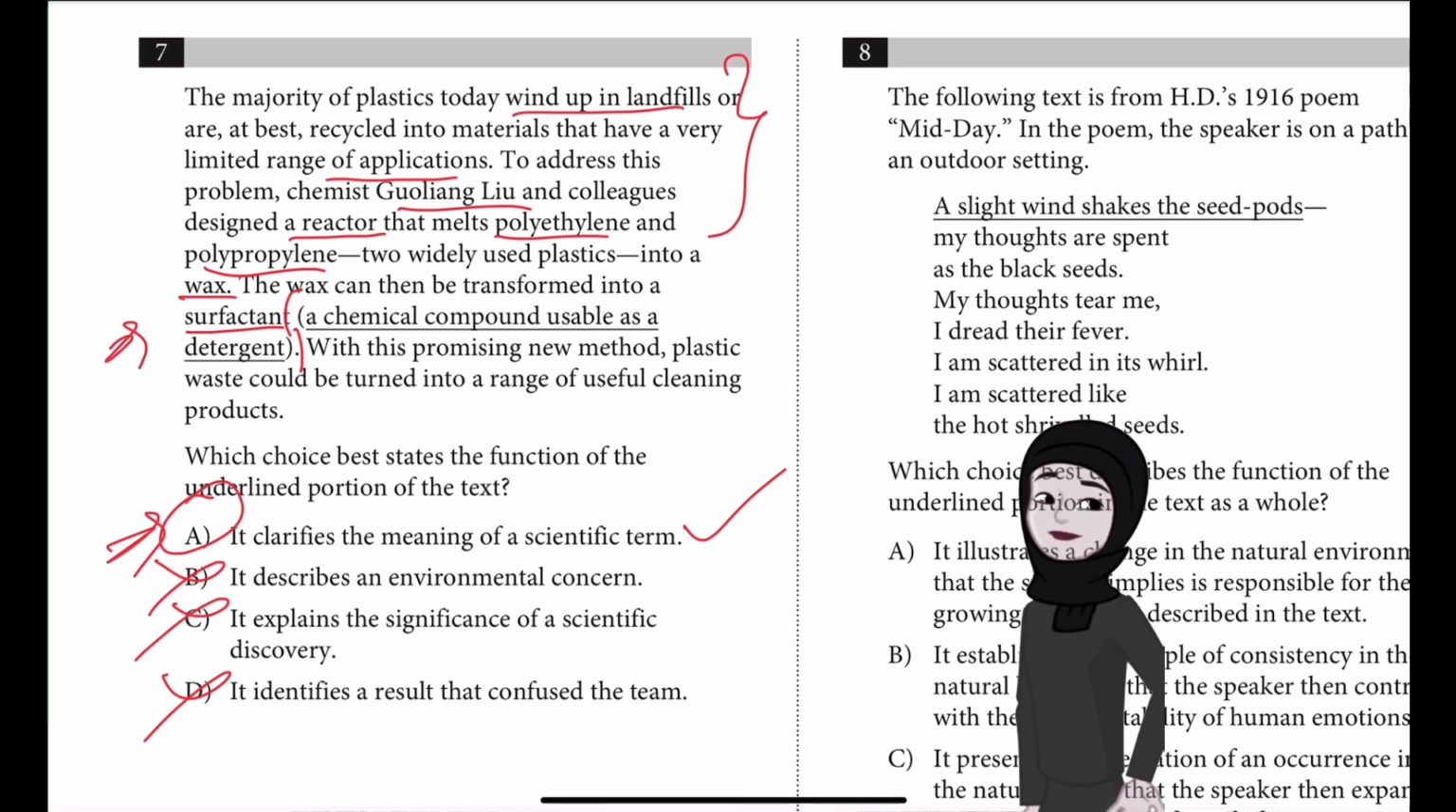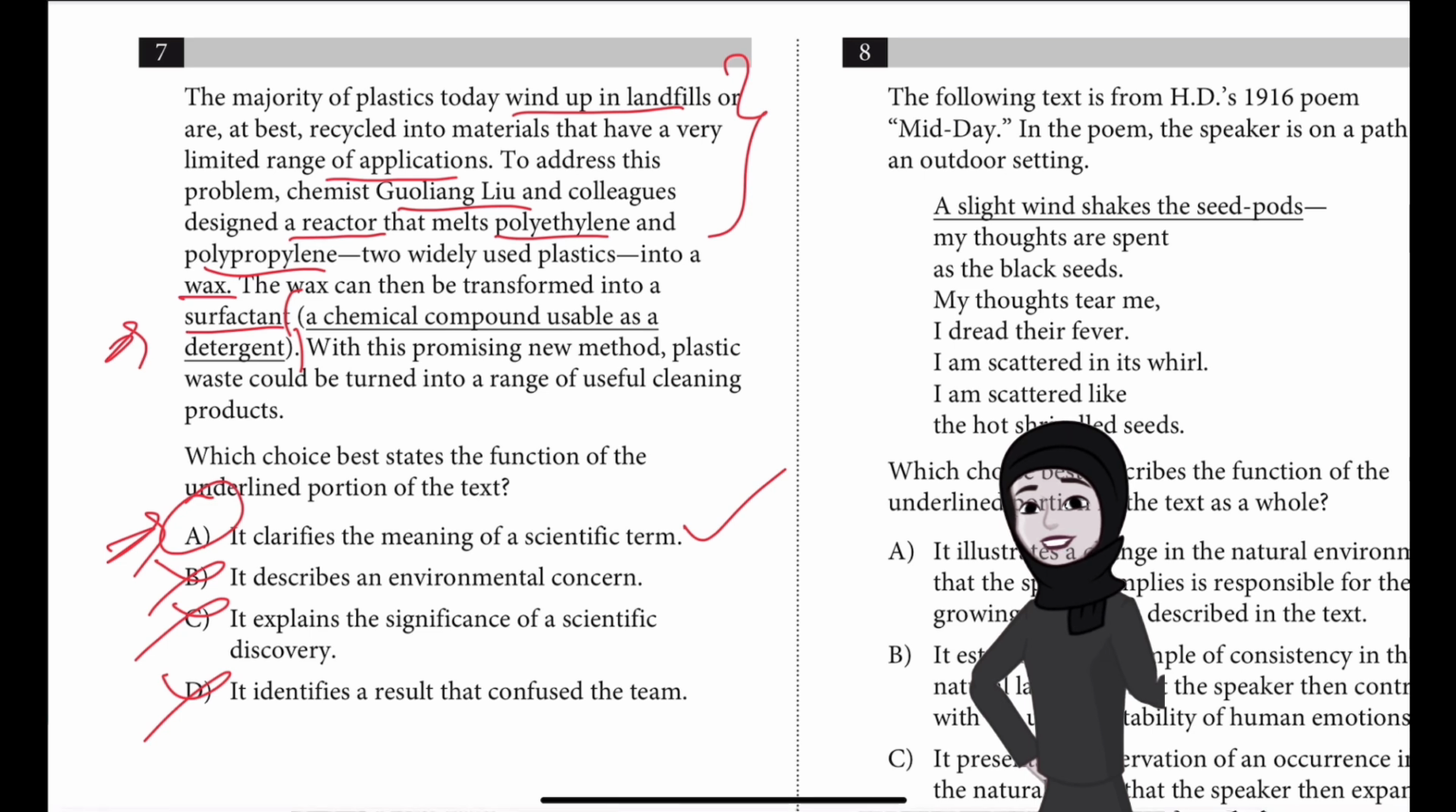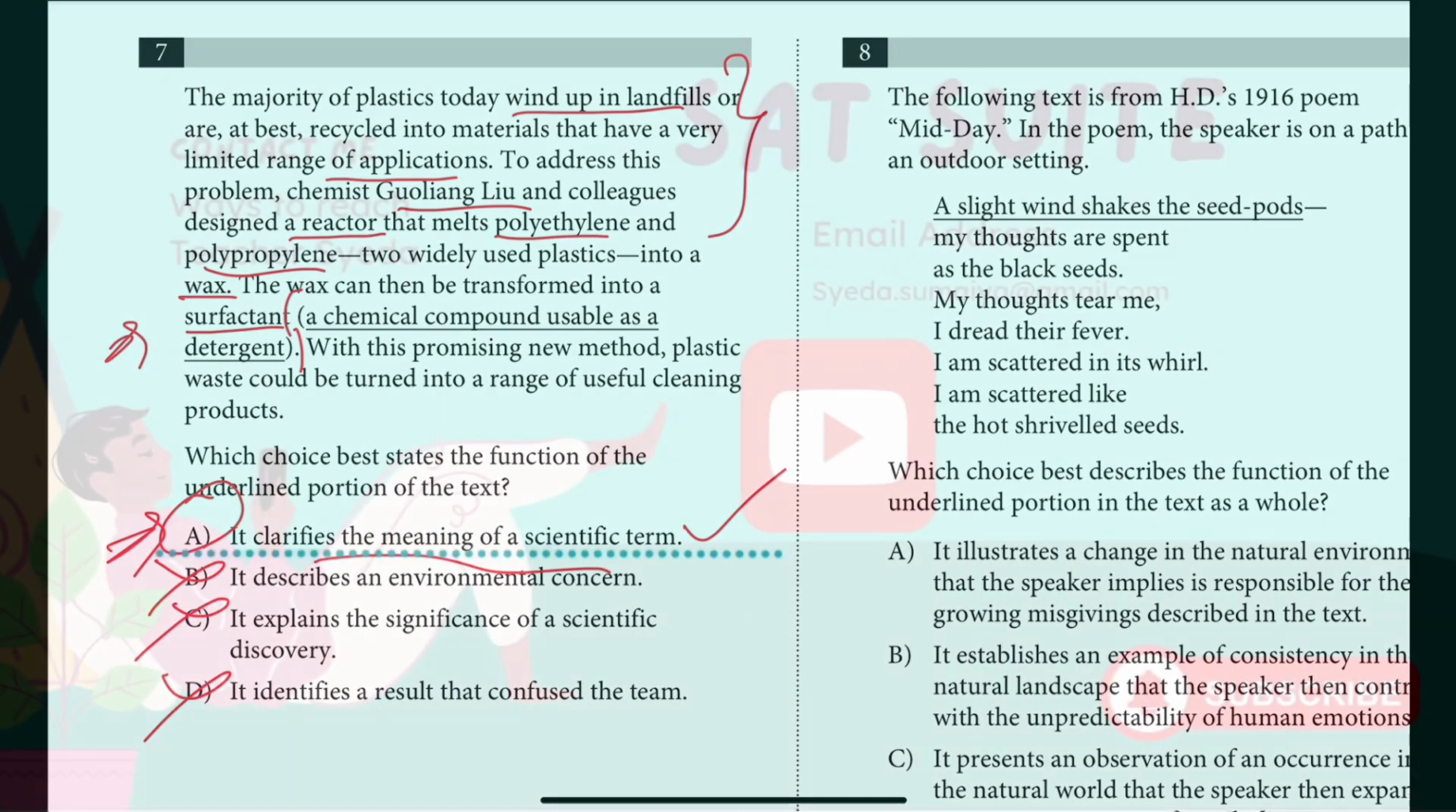D is incorrect. Though the text as a whole includes discussion of a result found by Liu and colleagues, the underlined phrase does not discuss it. It simply defines a scientific term used in the discussion. Additionally, at no point in the text is it mentioned that the term was confused. So the best answer is that it clarifies.